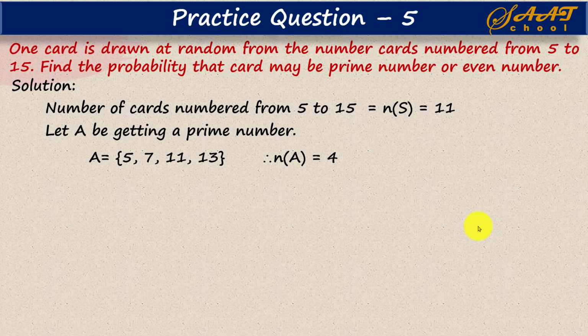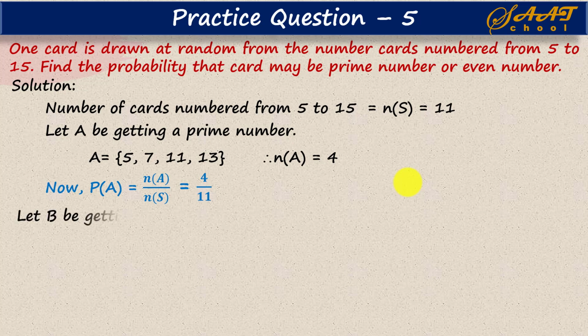Right? Now once we have NA and NS, we can find the probability of A, or the probability of getting a prime number, which is NA divided by NS. In this case, NA is 4 and NS is 11. So the probability of getting a prime number is 4 by 11.